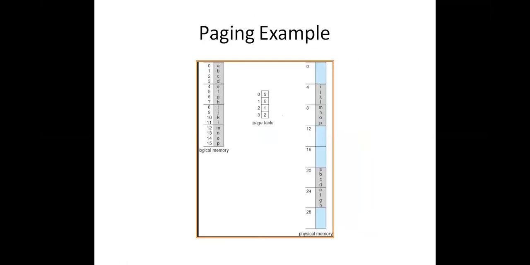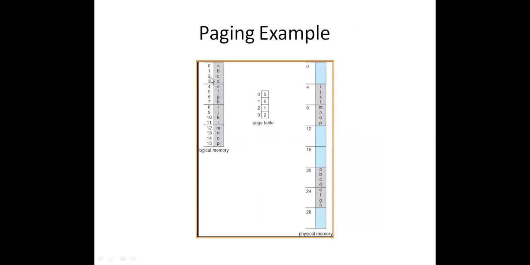Next I'm coming to this paging example. Here we have a logical memory and a physical memory. The logical memory is divided into 4 pages. How many pages are there? 4 pages.